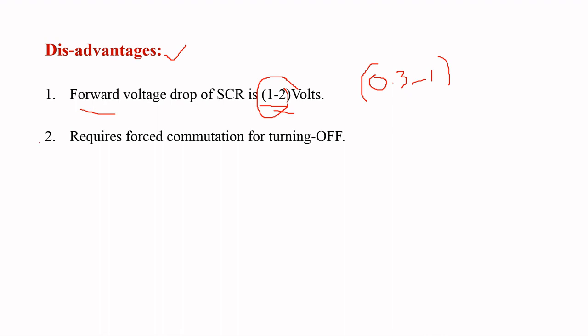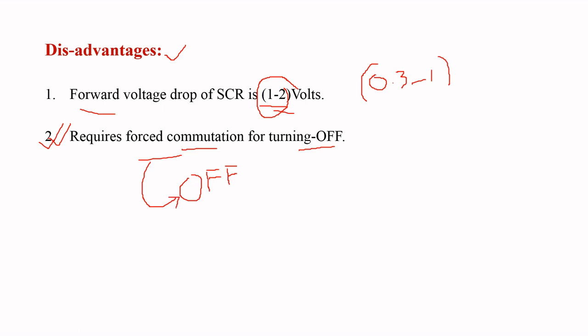The second one is that it requires forced commutation for turning off the SCR. Commutation is nothing but the process of turning off the SCR. Forced commutation means it requires an external circuit for turning off the SCR. Why?